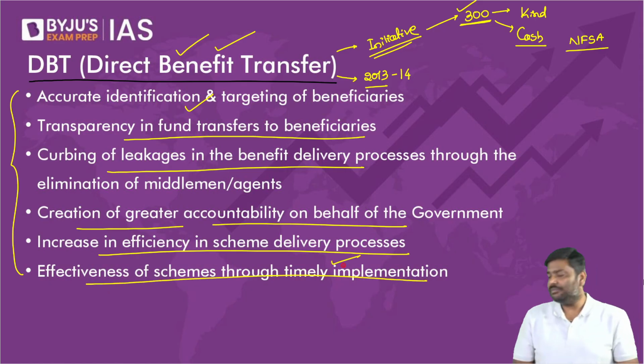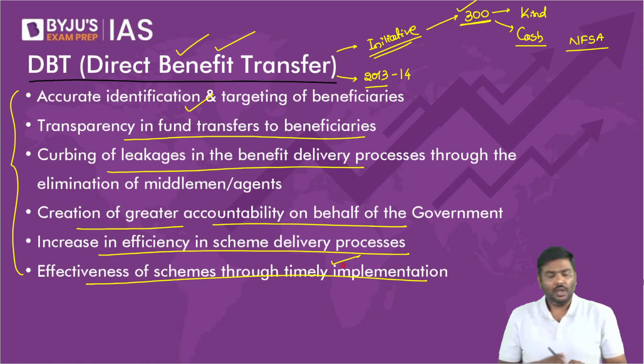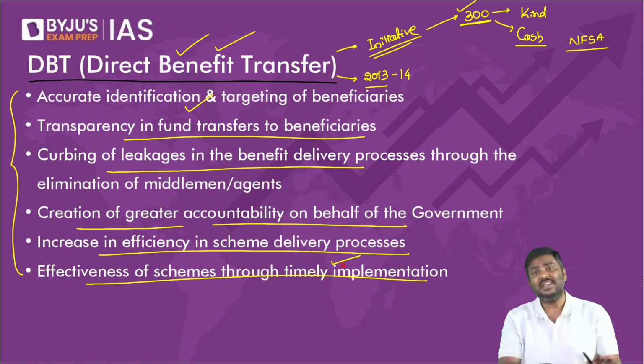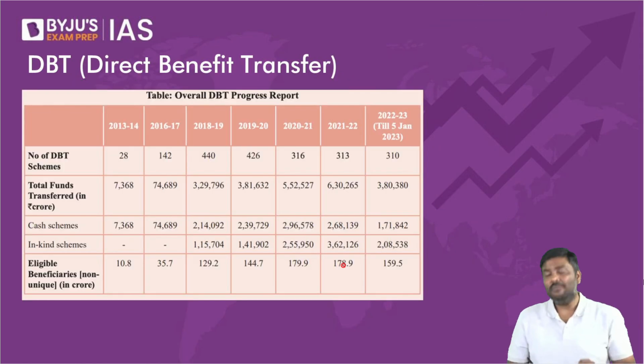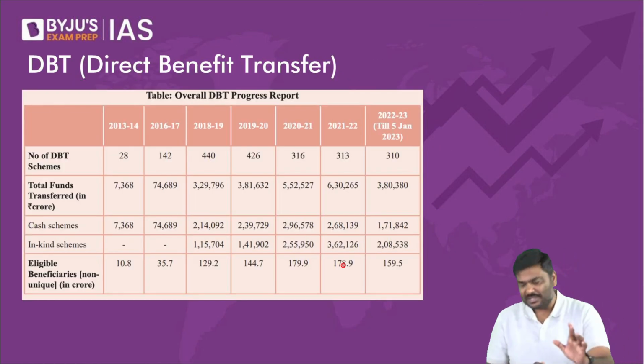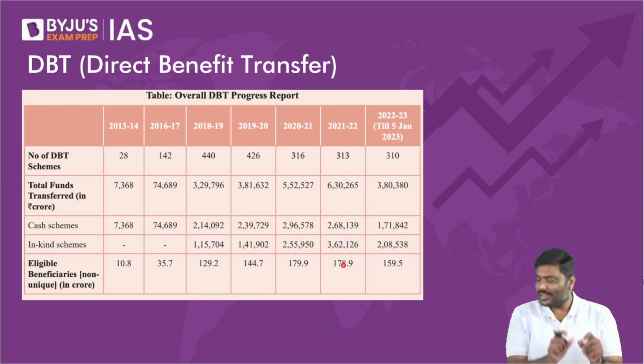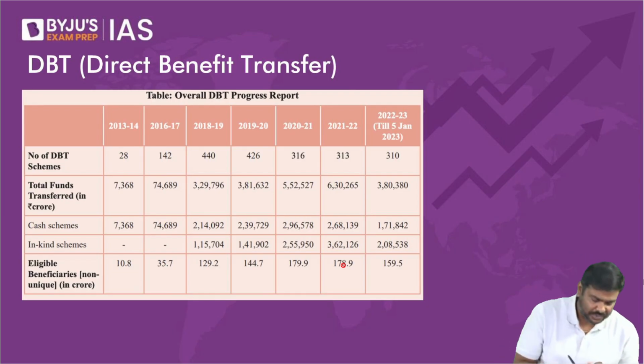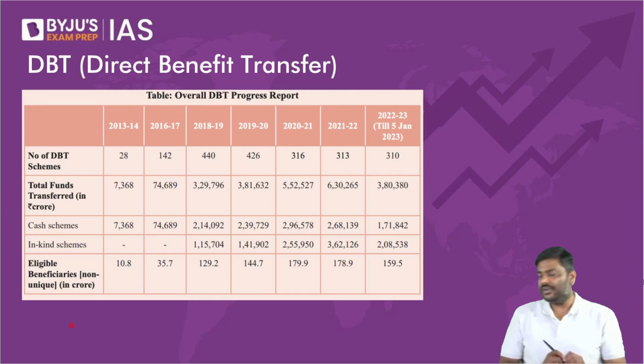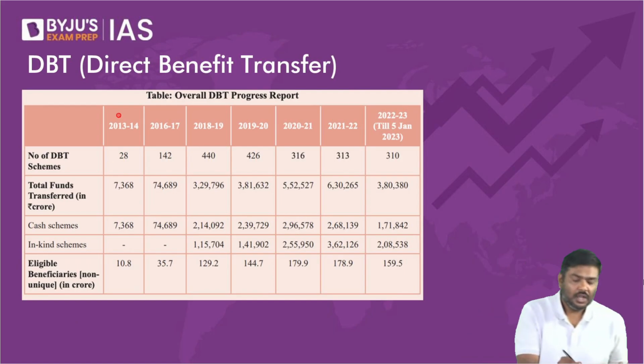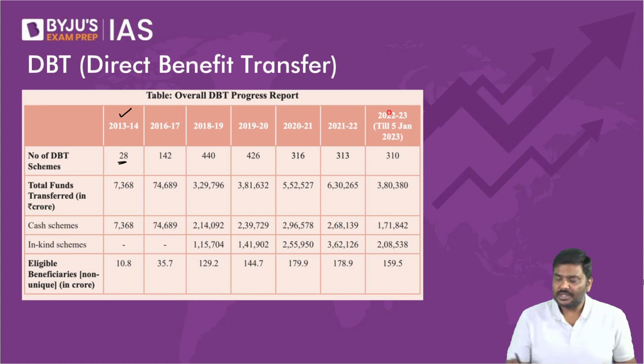Next one, the efficiency and effectiveness of the scheme because of timely implementation will also be improved. All these points I've taken from this year's economic survey. I repeat, all of these points I've taken from this year's economic survey itself, so please be very careful. Now, what is the number of schemes which have been covered under direct benefit transfer? Please have a look at it.